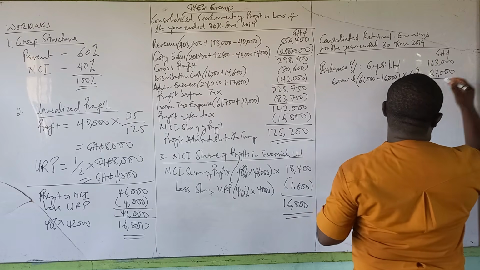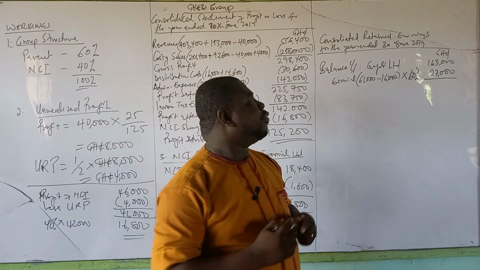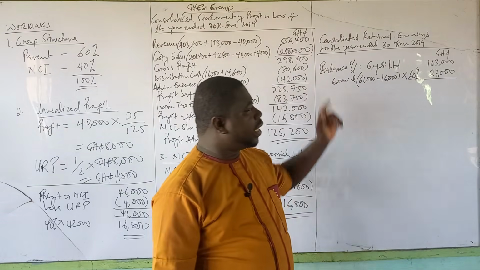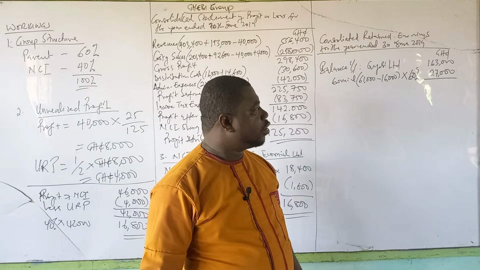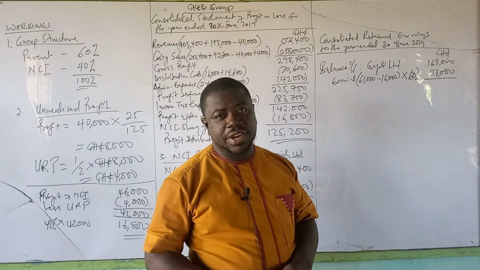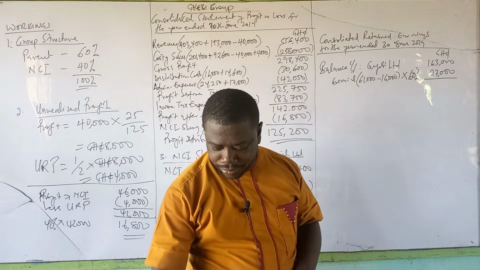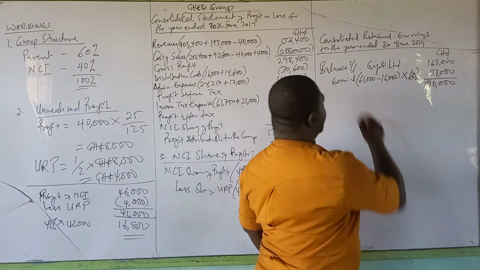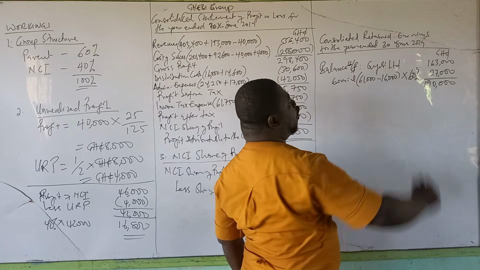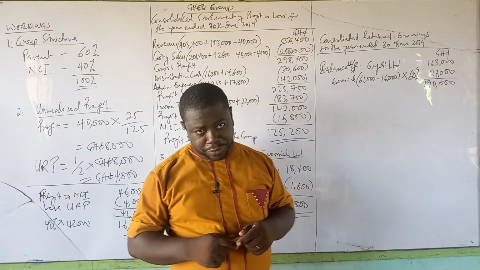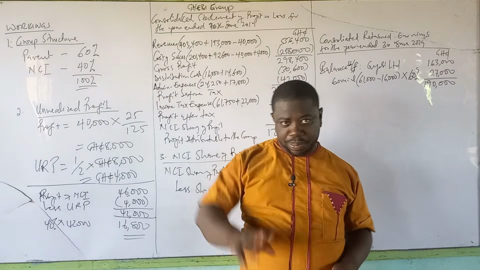So it means that to get our opening balance only, we take that of the parent and the share of the group in the subsidiary. So 163,000 plus 27,000 is going to give us 190,000 Ghana cedis. So 190,000 becomes the balance brought forward for the group. Then we can add our net profit for the year as a group before we pay out dividends.